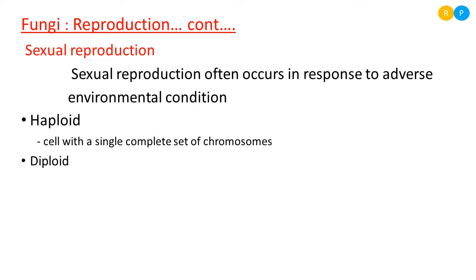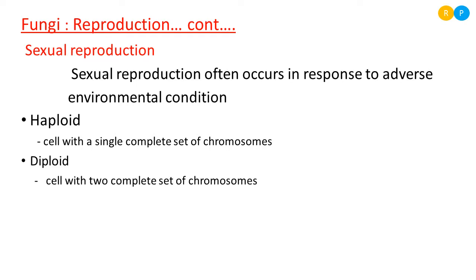Then one more terminology is diploid. Di means two, ploid refers to chromosome sets. So when a cell consists of two complete sets of chromosomes, we call that cell a diploid cell. You can take the example of our own body cells. All the somatic body cells in our body have the diploid number of chromosomes.